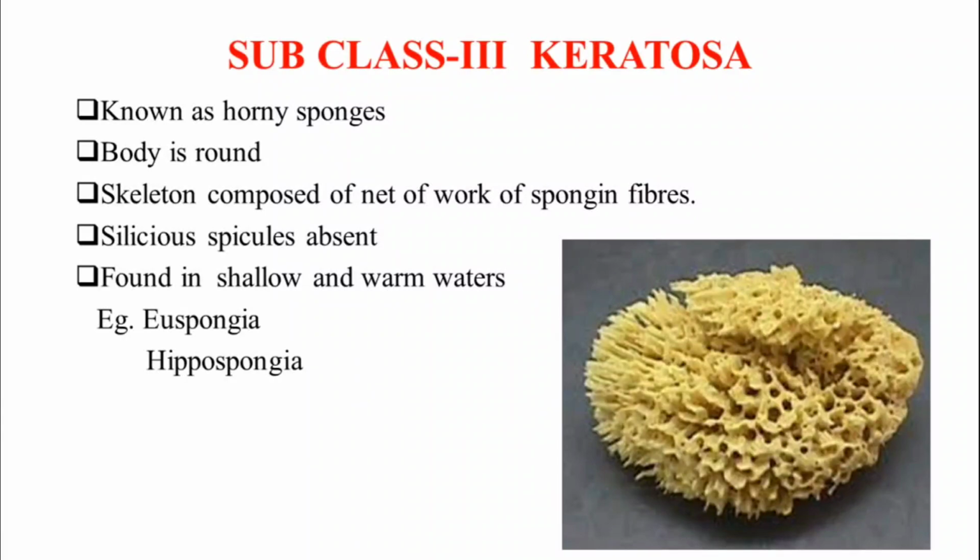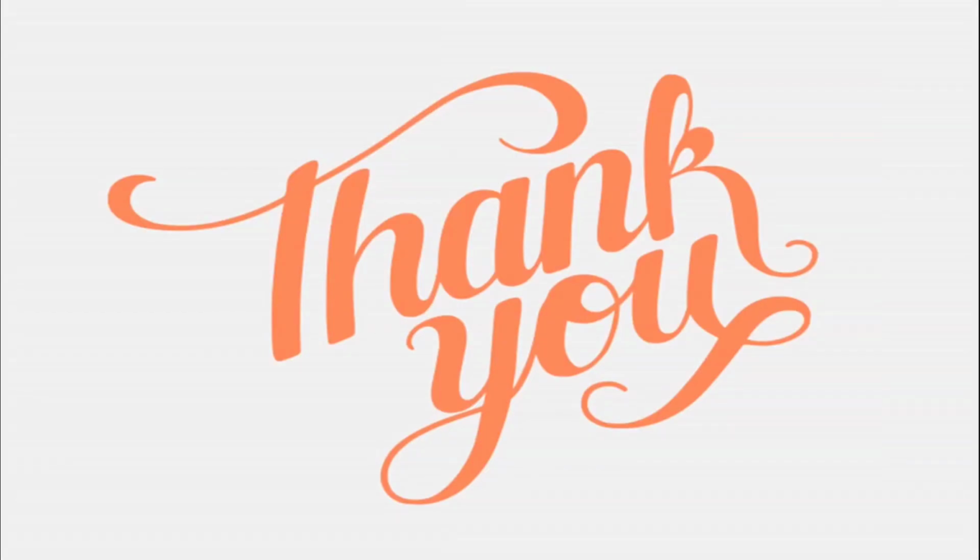Keratosa. These animals are known as horny sponges. The animals are round in shape. The skeleton in these animals is composed of spongin fibers, and spicules are not present. They are all found in shallow and warm waters. Example, Euspongia, Hippospongia.